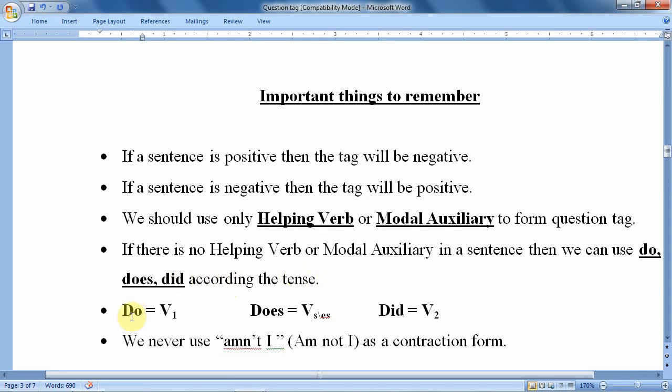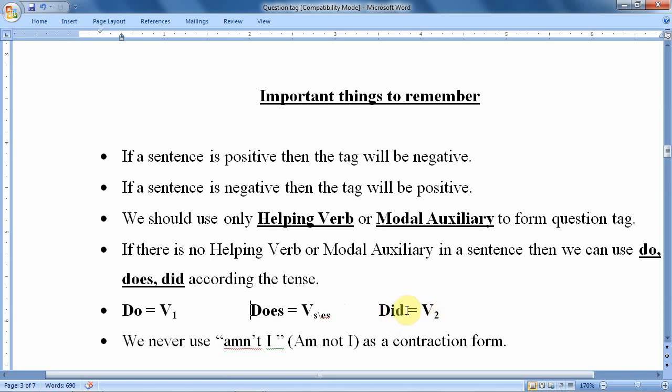Do is present tense, so it should be considered the base form, V1, with no suffix, no prefix. Does has the suffix es. Generally this is the sixth form, where suffix s or es is added, so does is used for the V6 form, simple present tense. We had already learnt about this. Did is past tense, so V2 is to be considered as past tense.